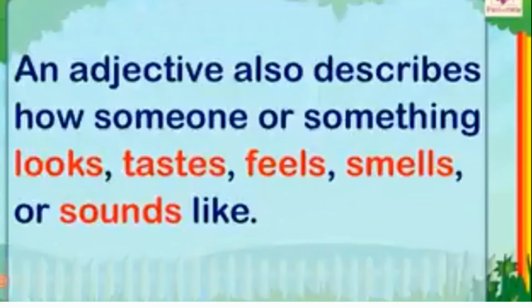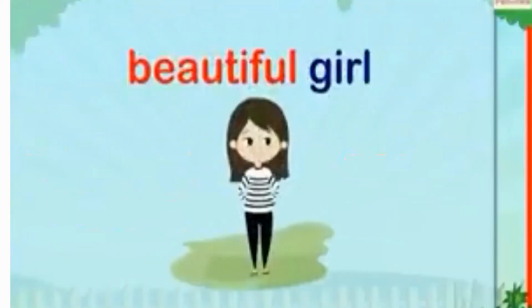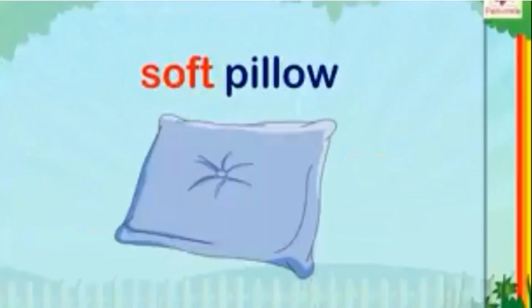Let's see some examples. Beautiful girl. Here we are describing the looks of this girl, that she is beautiful. So beautiful is an adjective here. Soft pillow. Here we are describing the touch of this pillow. Some things are hard to touch, some are soft to touch. So soft is an adjective here.